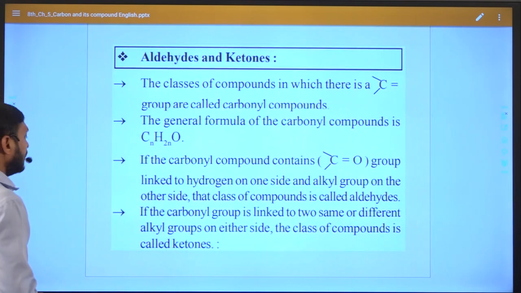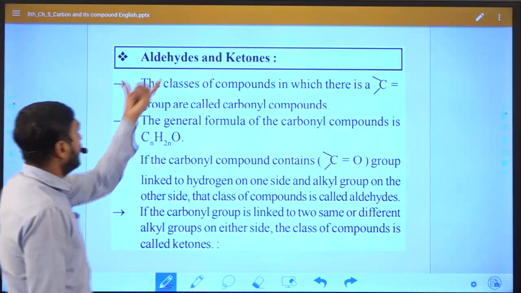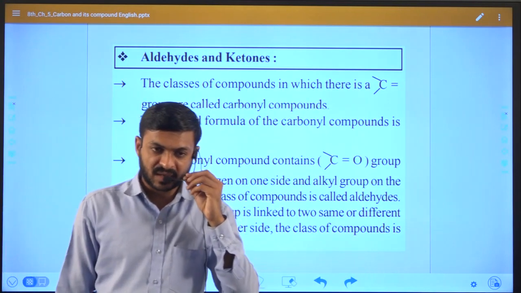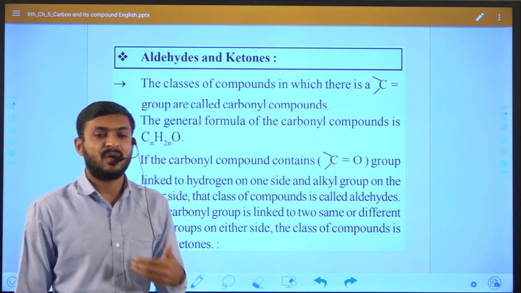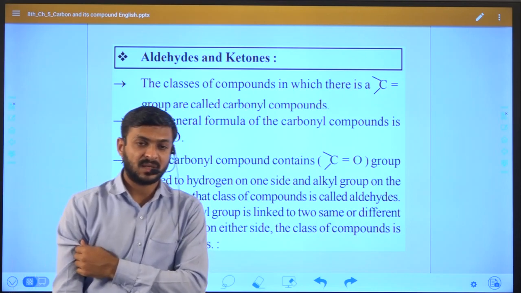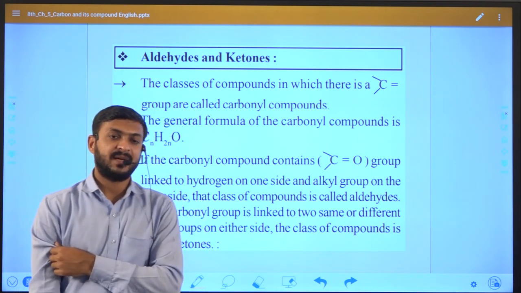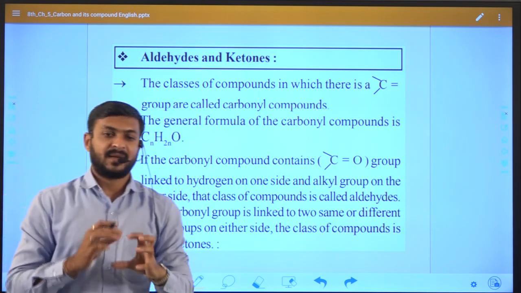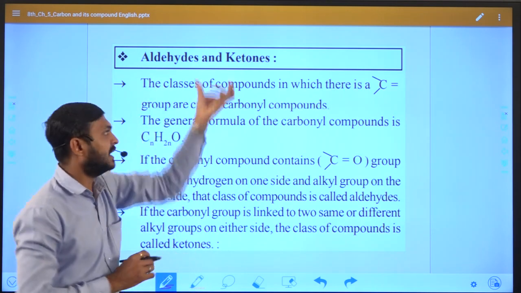Now, very important, another functional group is known as aldehyde and ketone. We also categorize this into two categories, where oxygen is attached with a single bond and oxygen is also attached with a double bond. This is another category, in which oxygen is attached with a double bond to another atom. So this functional group is known as aldehydes and ketones.